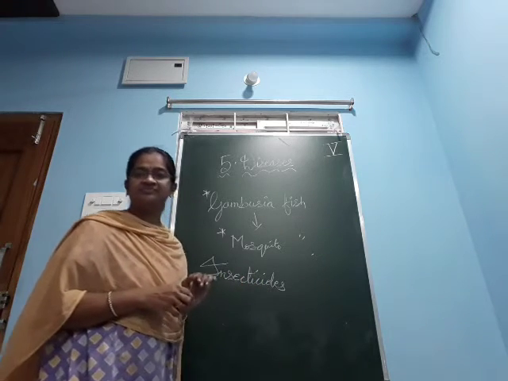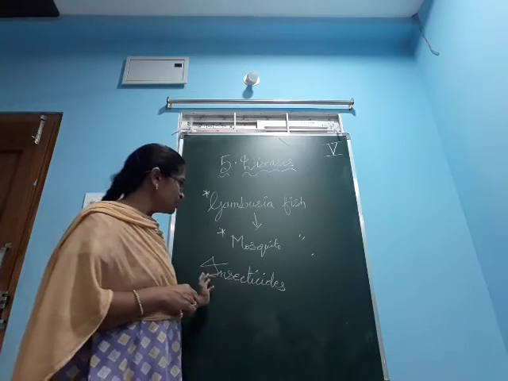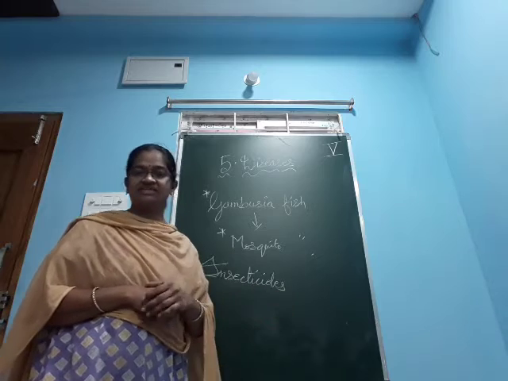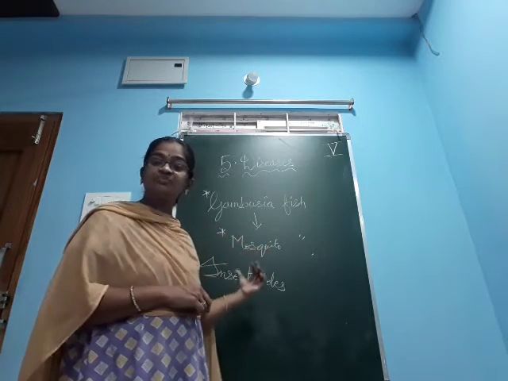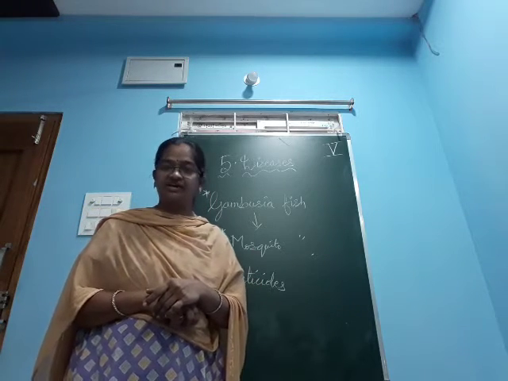The chemical which is used to kill insects is called an insecticide. We are spreading it on the insects. Insecticides are sprayed to control the population of the vectors.